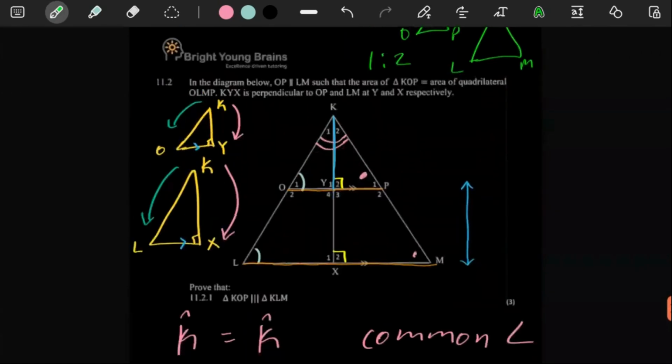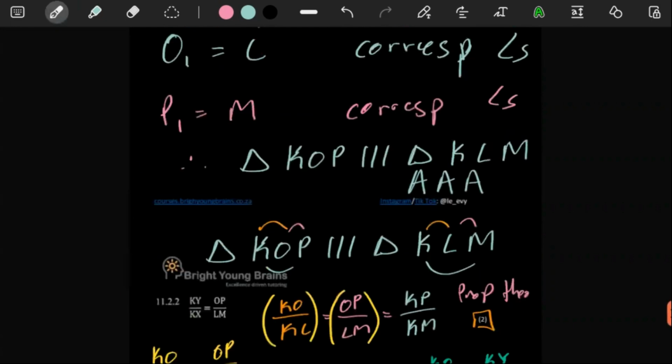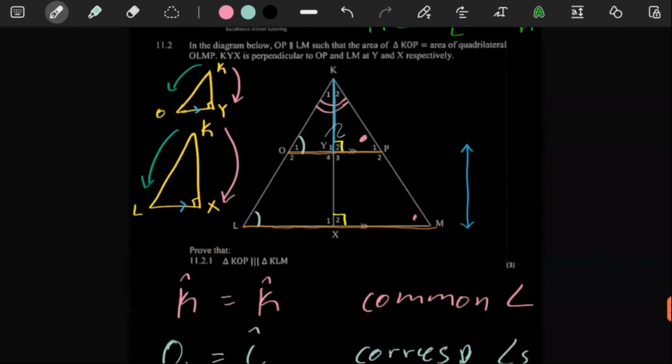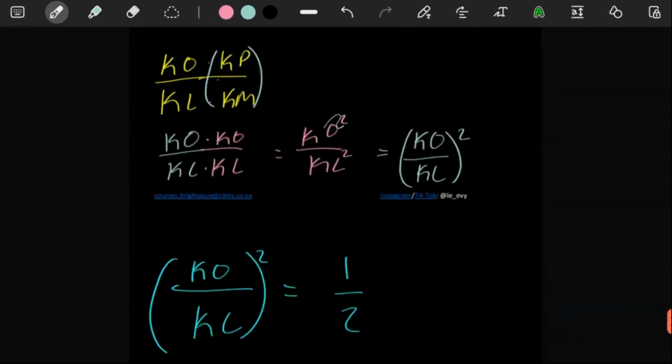You could think to yourself, what if you use another method to write out the expressions for the areas? It won't necessarily work, because if you write half base times height and then half base times height, you still end up with KO squared and KL squared.